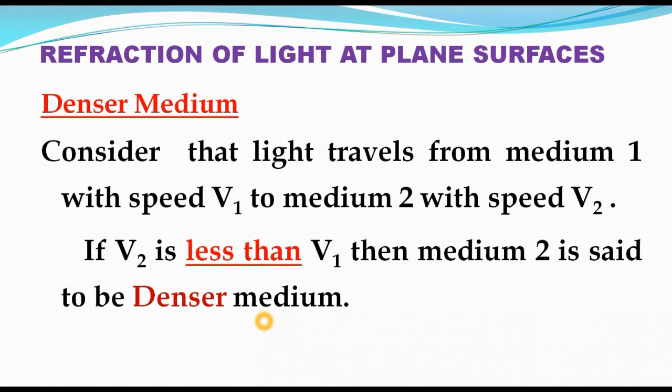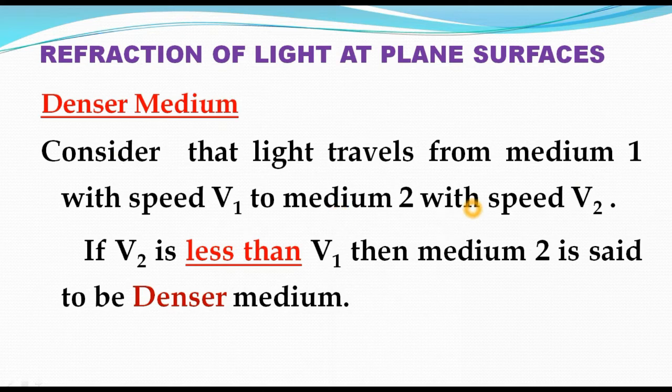I said that light travels from a rarer to a denser medium or from a denser to a rarer medium. So which is called the denser medium and which is called the rarer medium? Let us see. Consider that light travels from medium 1 with speed v1 to medium 2 with speed v2.